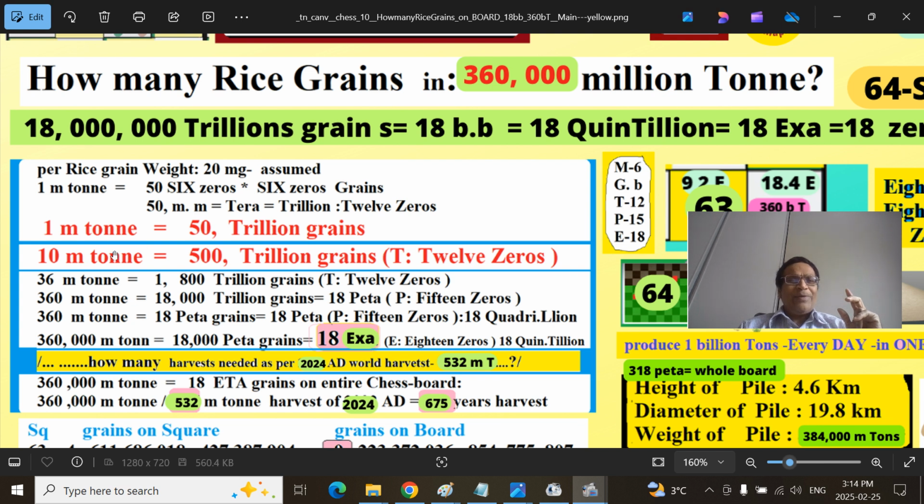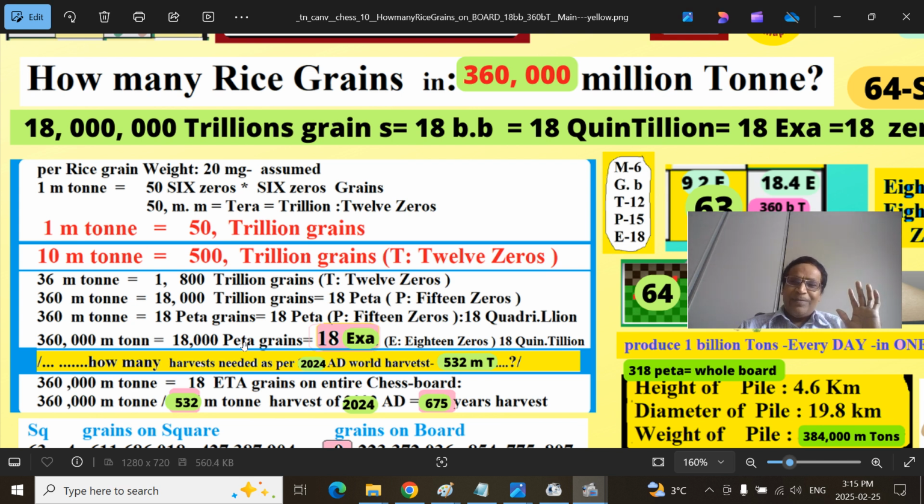So from here we come here. 360 million tons is 18 petagrains, very clear. Then add 3 more zeros. That is the weightage of the total amount of grains going to be placed on the entire chessboard, including the last square. The last square contains more than half of whatever we have put in before. That is the concept of doubling. So 360 million tons is the same as 18 petagrains. With 3 more zeros, 18,000 petagrains.